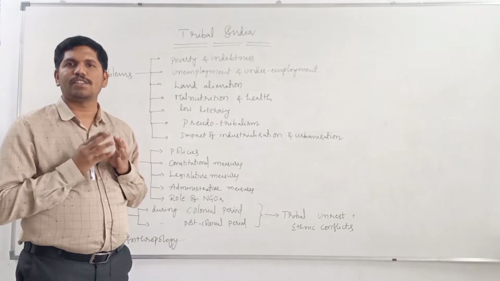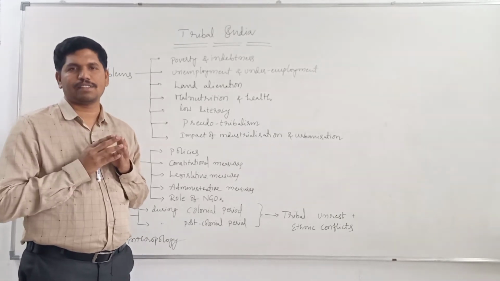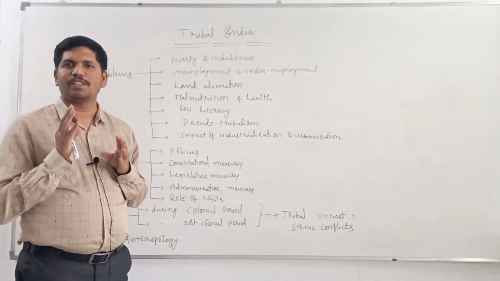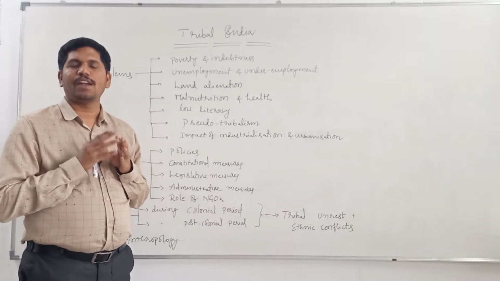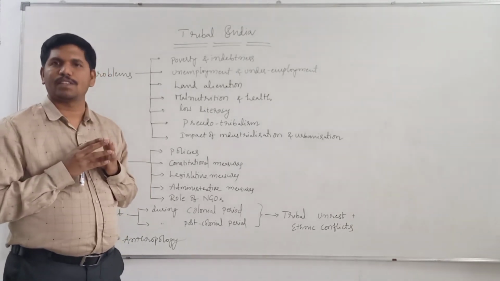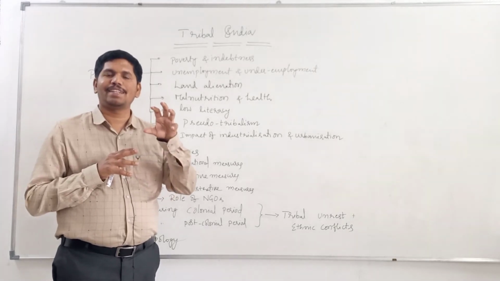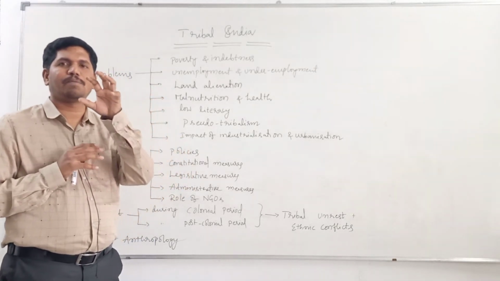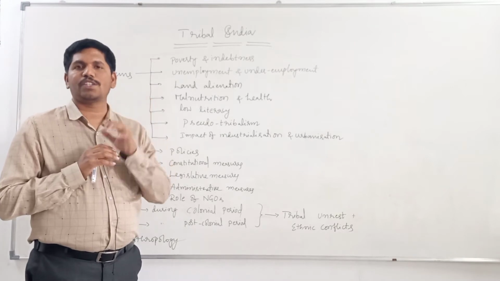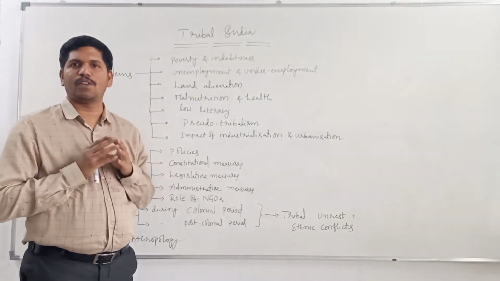After that, we study the Forest Rights Act, 2006, and the Land Acquisition Act, 2013. And these are the laws which are providing certain legal guarantees to the tribal people for their protection as well as for their development.